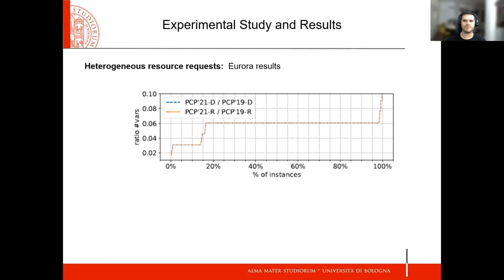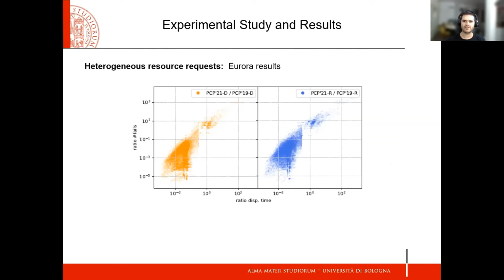This figure shows the ratio of the number of decision variables between PCP21 and PCP19 versus the percentage of the instances. Each instance was obtained from the simulation of PCP19, which later were simulated individually with PCP21. For all instances, the ratio is below 0.1, providing a significance of the new allocation model. Here the figure shows the ratio of the dispatching time versus the ratio of the number of fails for each individual instance. Almost 90% of the instances fall in the region where both ratios are between 0 and 1 when using D and R.